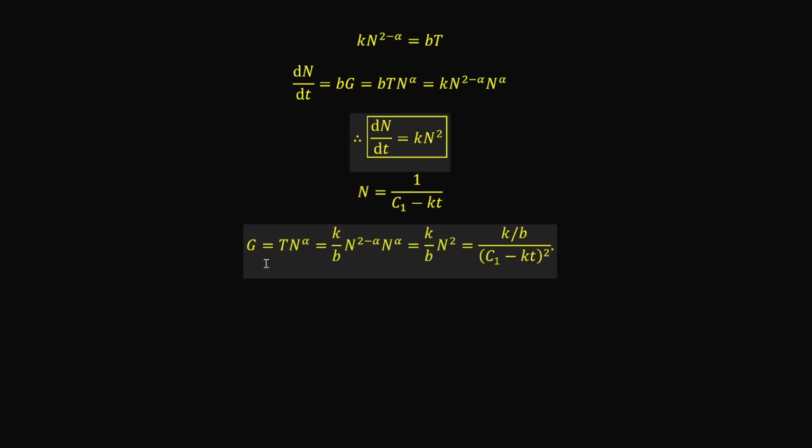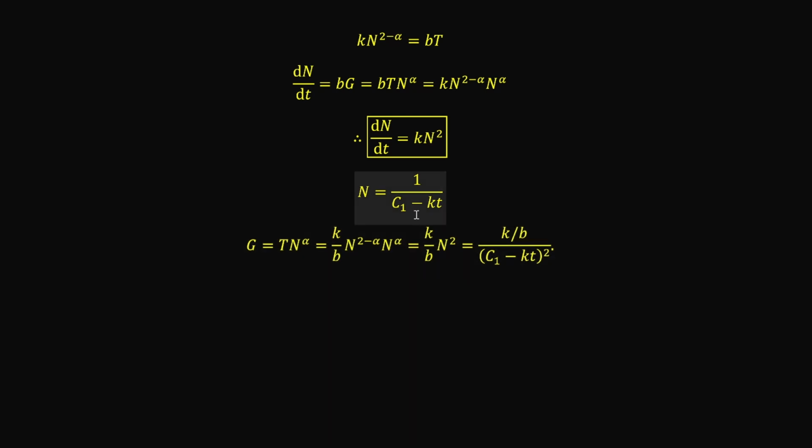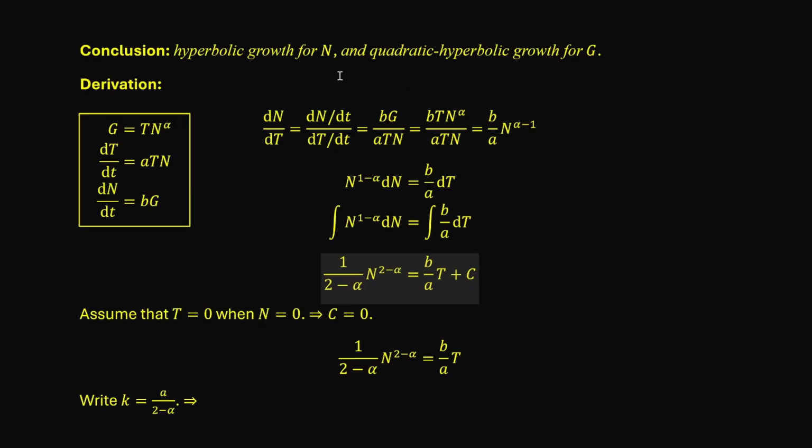And last but not least, let's simplify the expression for g. Since k times n to the 2 minus alpha equals bT, T is equal to k over b times n to the 2 minus alpha. Multiply that by n to the alpha, and we get k over b times n squared. And since n is 1 over c1 minus kt, g is equal to k over b divided by (c1 minus kt) squared. So overall, we have hyperbolic growth for n and quadratic hyperbolic growth for g. This concludes the demonstration of the growth patterns for n and g under these three assumptions.